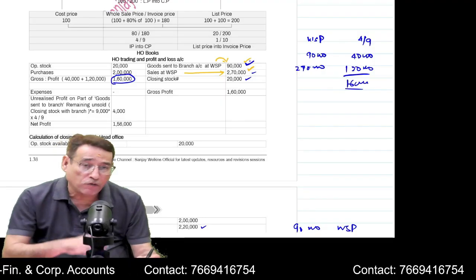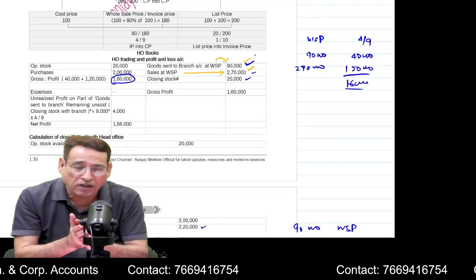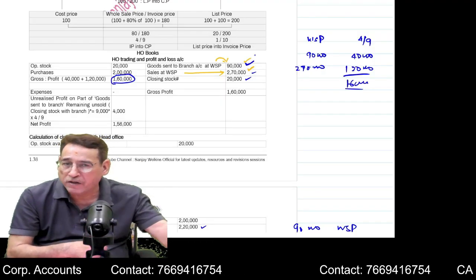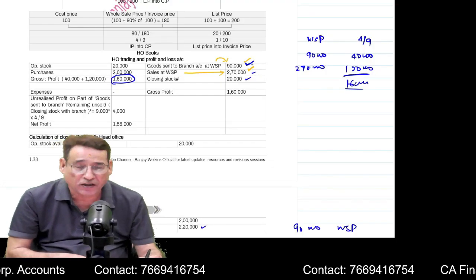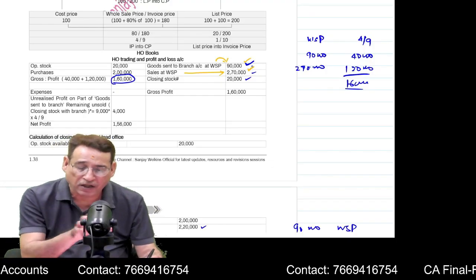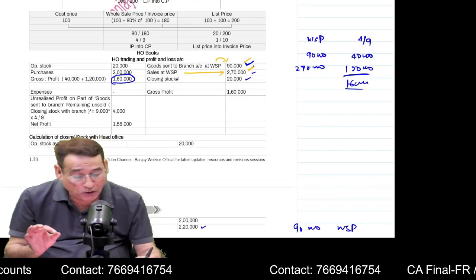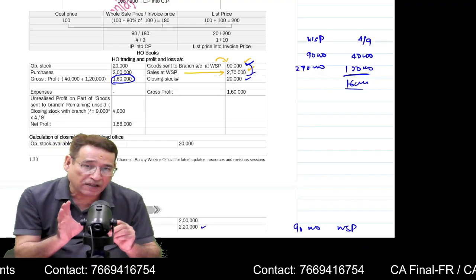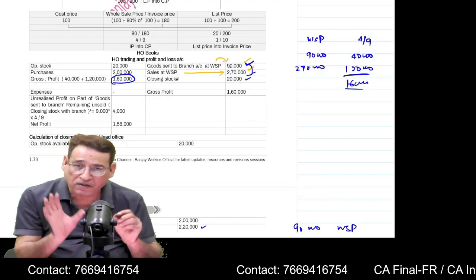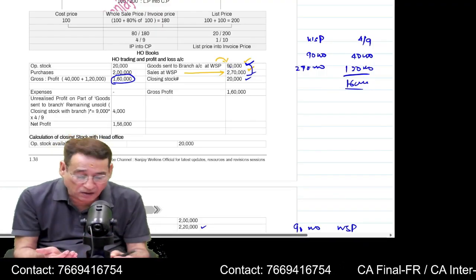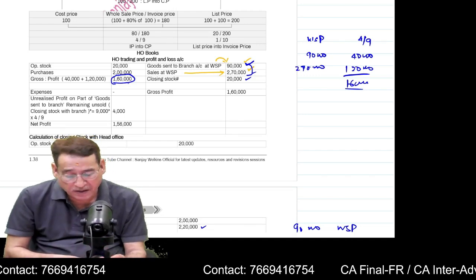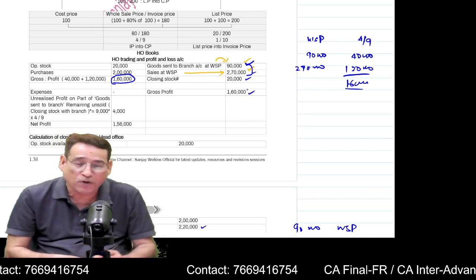90,000 worth of goods which you have sent, you are presuming that these goods will ultimately be sold by the branch, and 2,70,000 is the actual sales done by the head office. So out of total 3,60,000, the total wholesale price is 3,60,000, and loading is equal to 1,60,000. That is nothing but your gross profit. So you write your gross profit here.